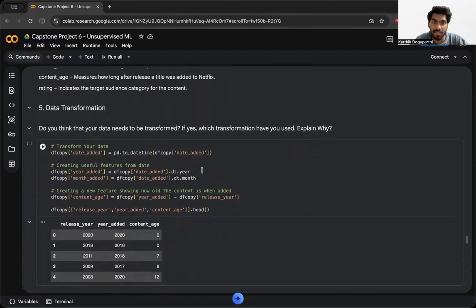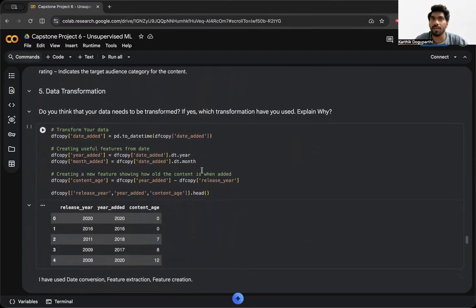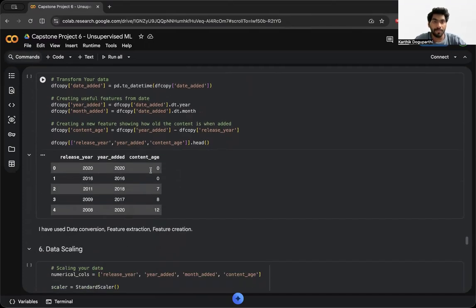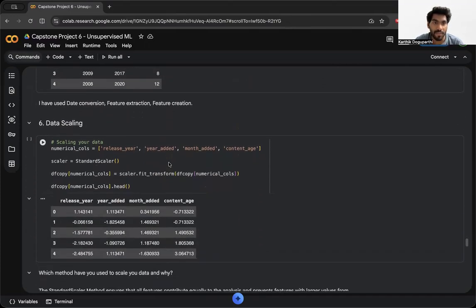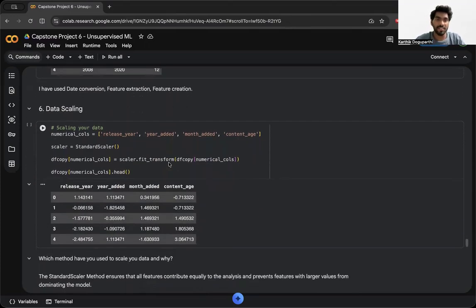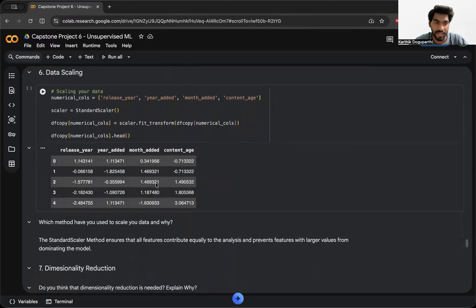And coming to data transformations, I transformed my date added column into date time, and also found the content age of each row. And coming to data scaling, I wanted to scale using my standard scaler, fitting the transformation and visualizing that.